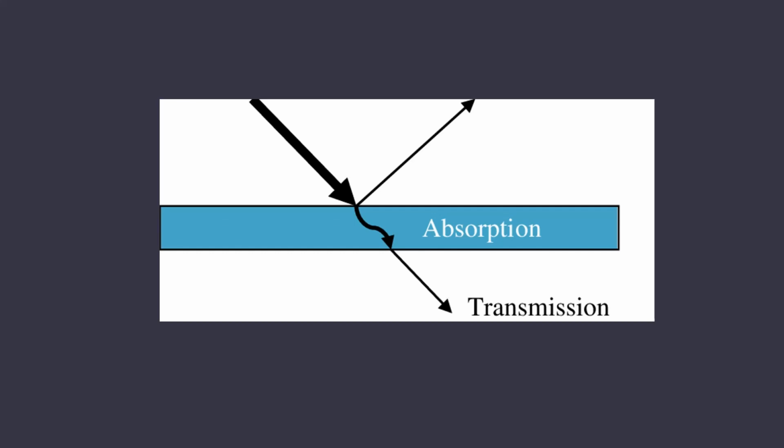Some of the energy is lost here, whereas some part of the energy comes out from the other end. The energy which is lost is absorption, whereas the energy which has penetrated the material is transmission.